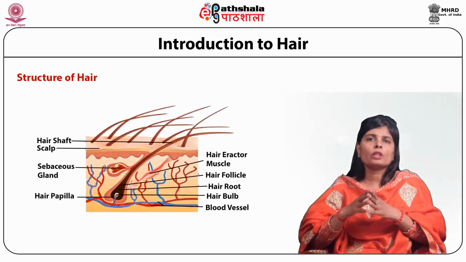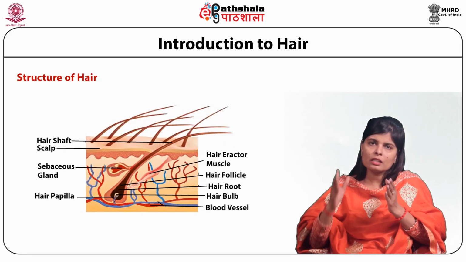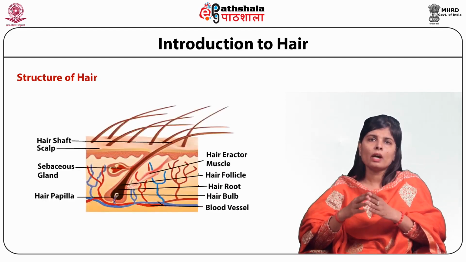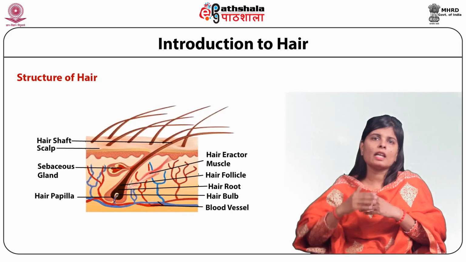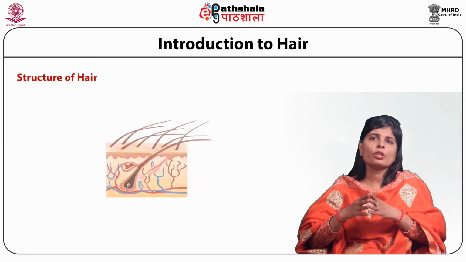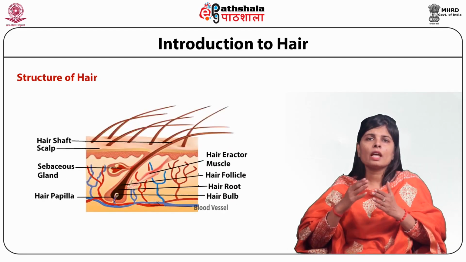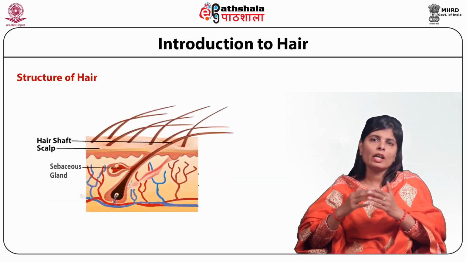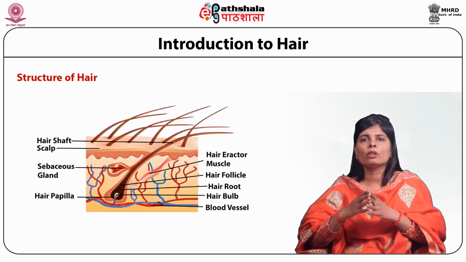Let us study the structure of hair. A single strand of hair basically consists of two parts, one that lies above the scalp and is known as the hair shaft, and the other which lies beneath the scalp and is known as the hair root. Hair root is embedded in the hair follicle.